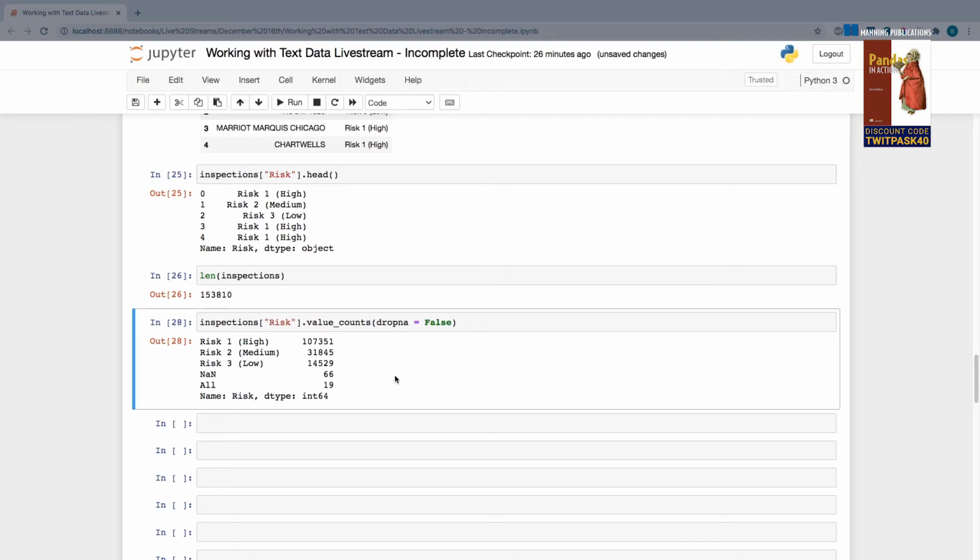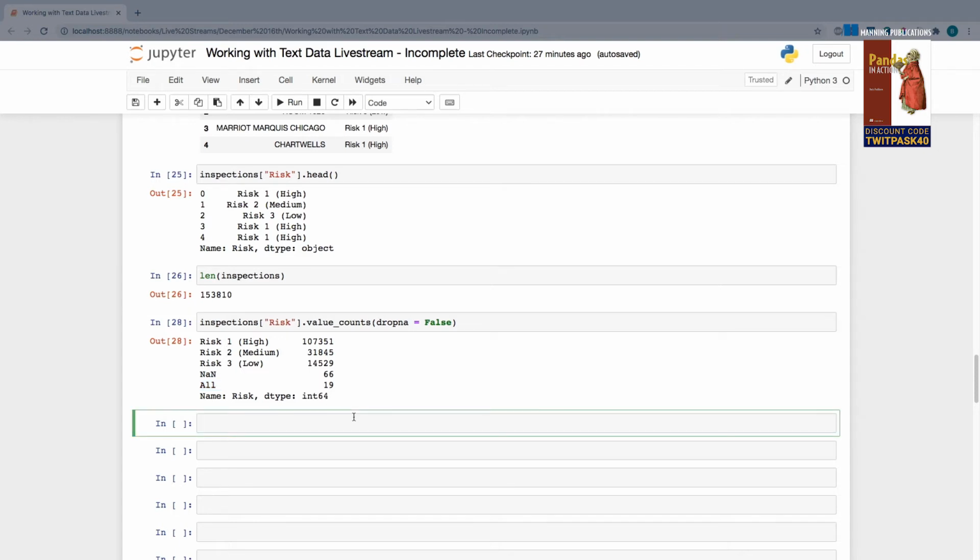So before we proceed, I want to make sure we get rid of that, because if we don't know the risk, then we really can't do anything with that column, right? Let's say for the purposes of our business logic, we're going to remove it entirely. And then, just to make it easier to extract a number from each of these values, for example, I want to get the number 1, the number 2, the number 3, I'm going to also change the all right here to be risk 4. So I'm creating some kind of consistency in how each one of my strings begins, so that makes it a lot easier to extract the number that exists within each string.